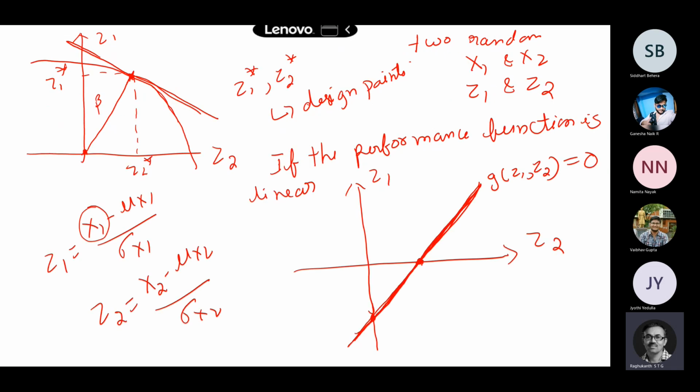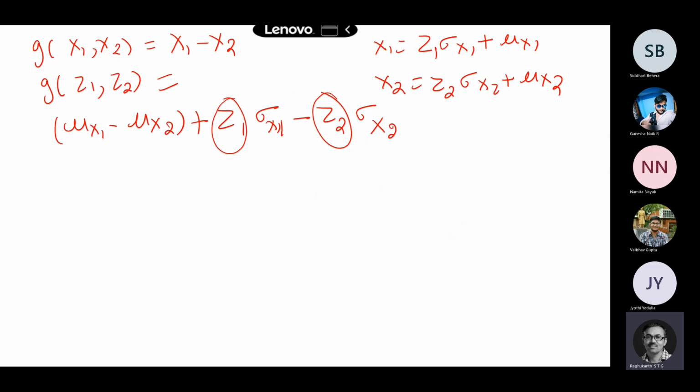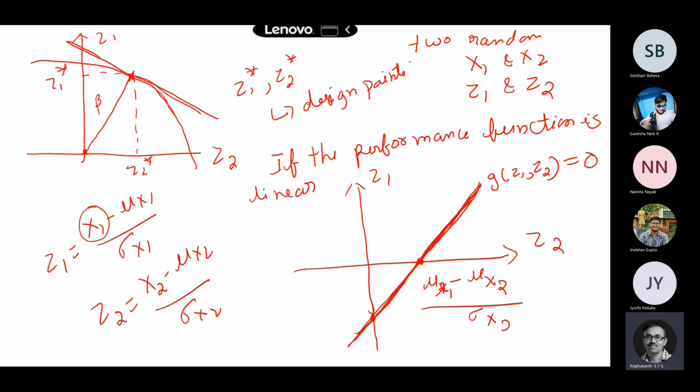So what's the value of z2? It will be simply mu x1 minus mu x2 divided by sigma x2, with z1 being 0 actually. This is the point, and the other point you can also easily find out. This will be minus mu of x1 minus mu of x2 by sigma of x1. So this is this point and this point.